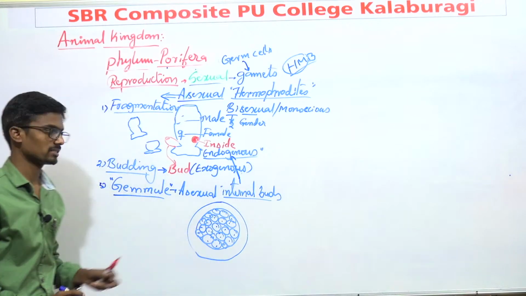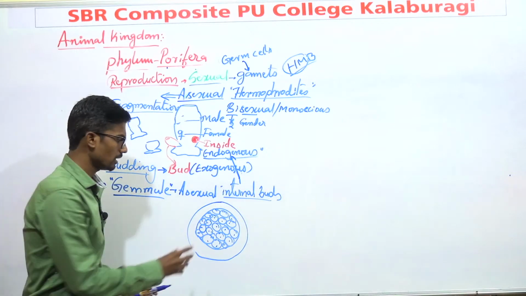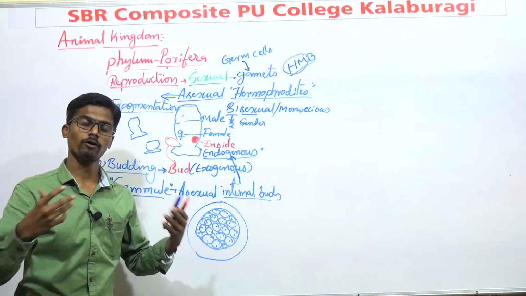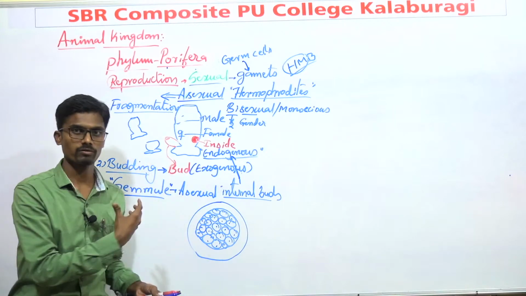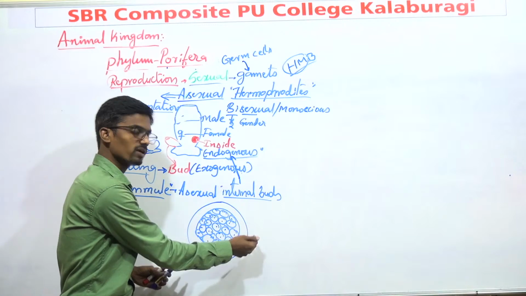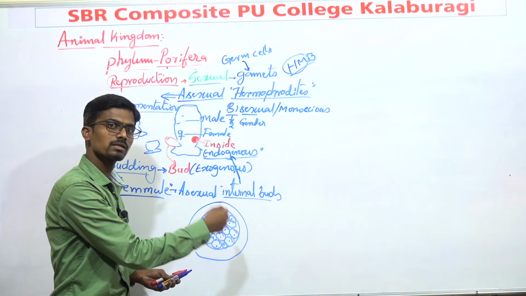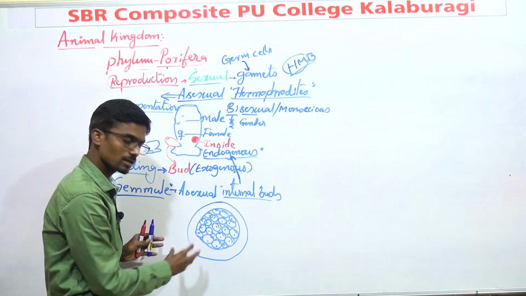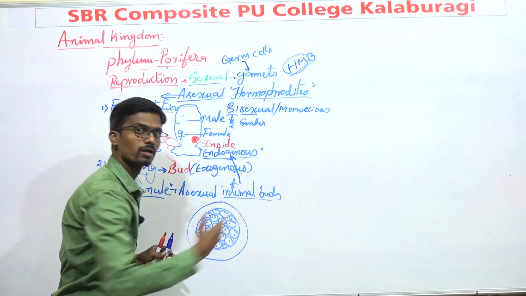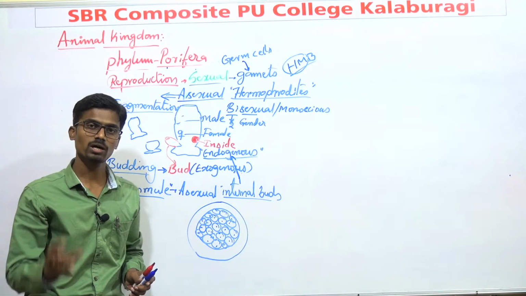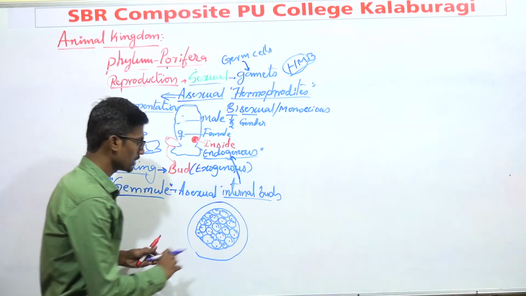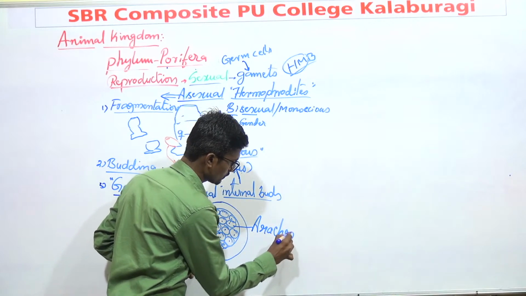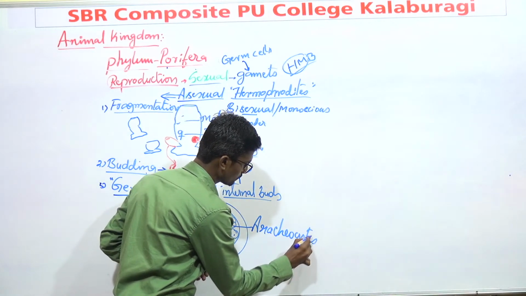totipotency capacity. Totipotency means these cells can develop into any kind of tissues or any kind of organisms. That means in case of Porifera, these cells will be evolved into choanocytes, pinacocytes, whatever cells the Porifera needs, they can turn into such kind of cells. And that's why these are known as totipotent cells. And these cells are known as archaeocytes.